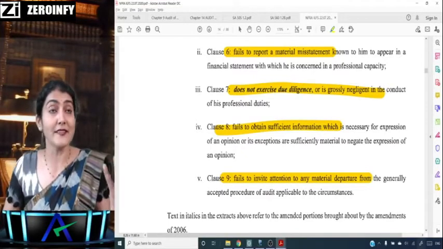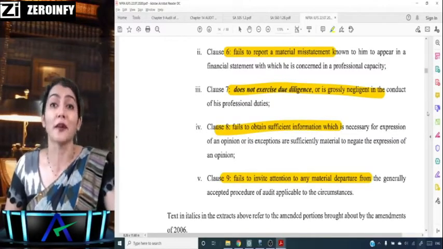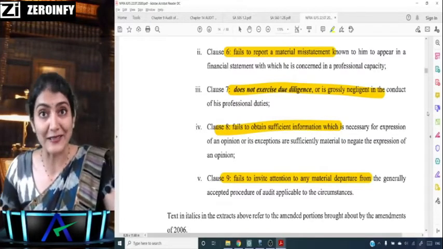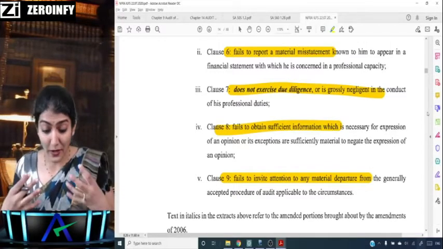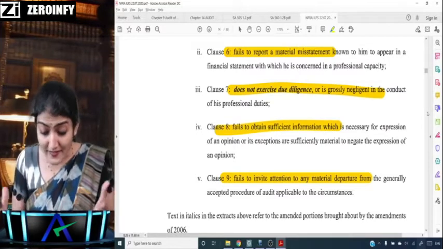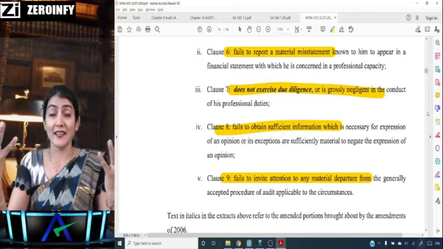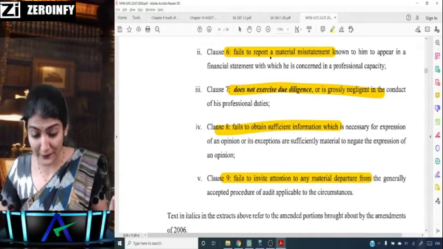And so whatever we study in our CA final audit syllabus is not altogether theoretical, rather it is most practical. When studying, it looks like theory, but it has a lot of application. And now these documents immediately make more sense: yes, does not exercise due diligence, the ethics chapter, obviously you would have studied it by now. So you'll find it very familiar.